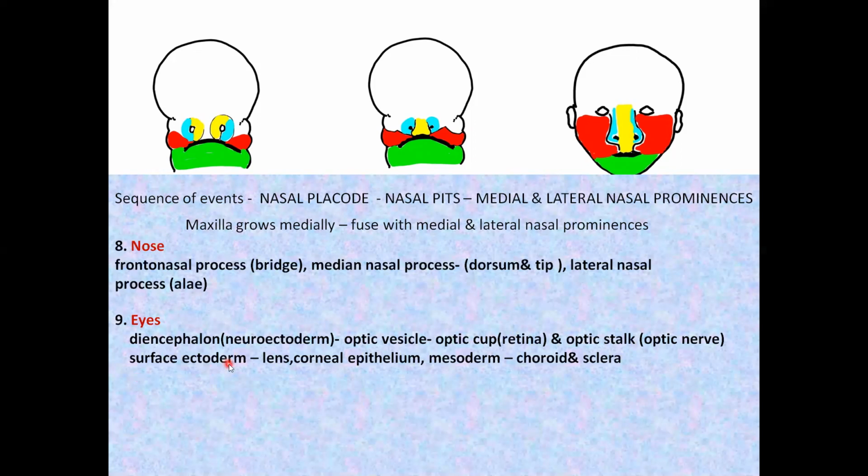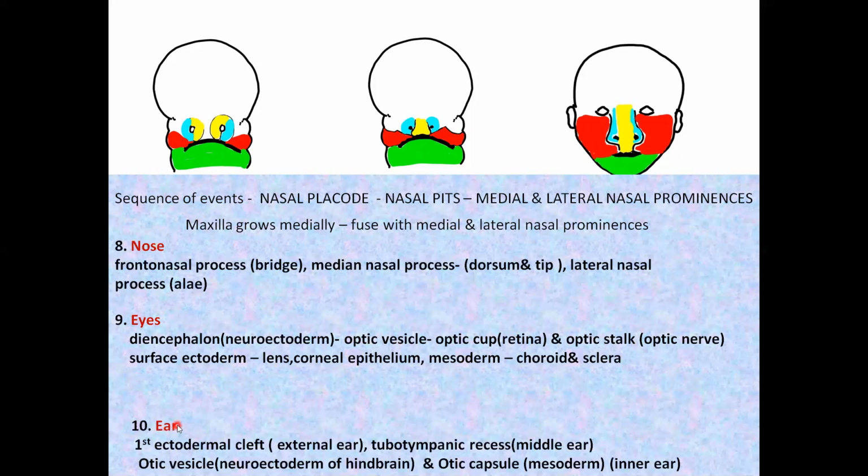The surface ectoderm, which is in contact with the optic vesicle, will thicken to form the lens placode. That will give rise to lens and the corneal epithelium. The mesoderm that intervenes between the optic vesicle and the surface ectoderm will give rise to the choroid and sclera.